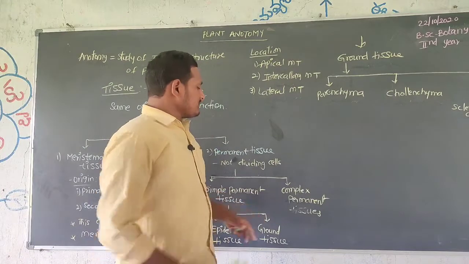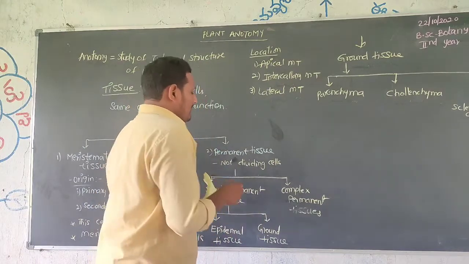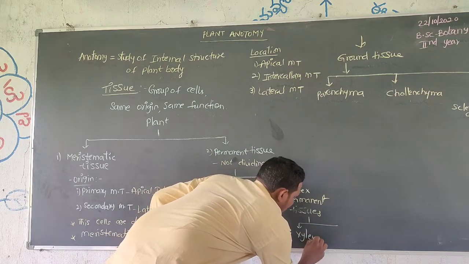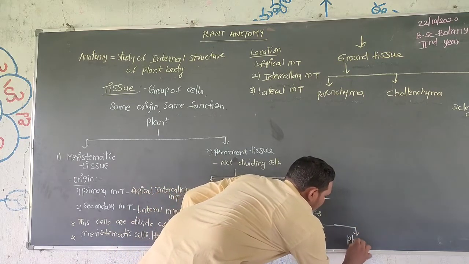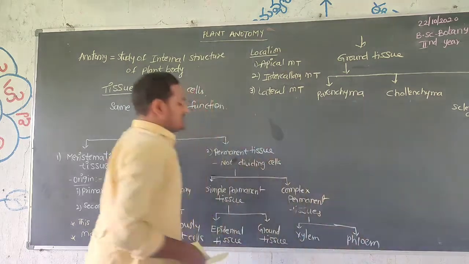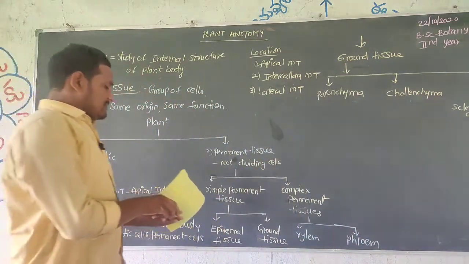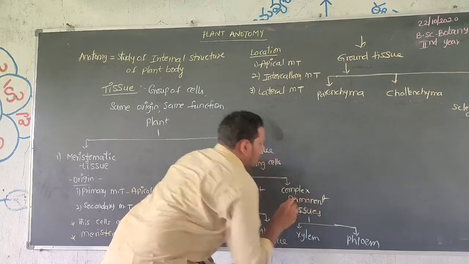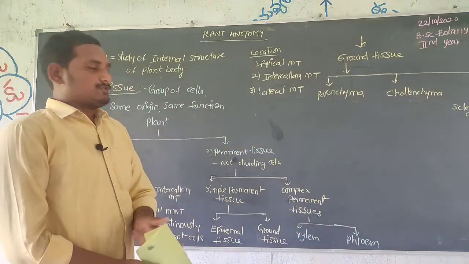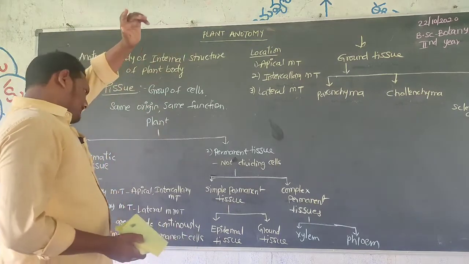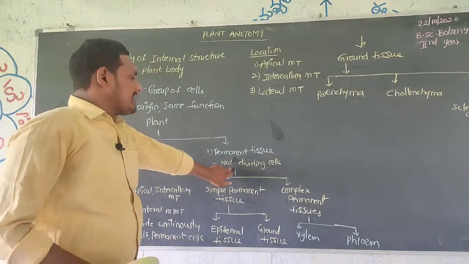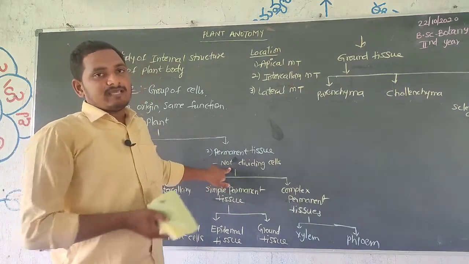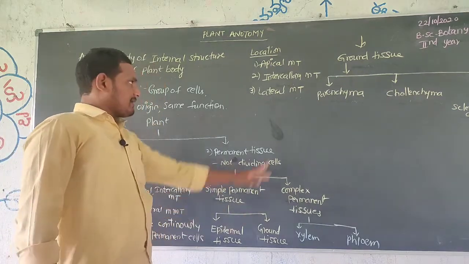Next, compound permanent tissue is mainly of two types: xylem as well as phloem. These are complex permanent tissues. So permanent tissues are not dividable, though sometimes, if the situation demands, they can divide, like parenchyma.